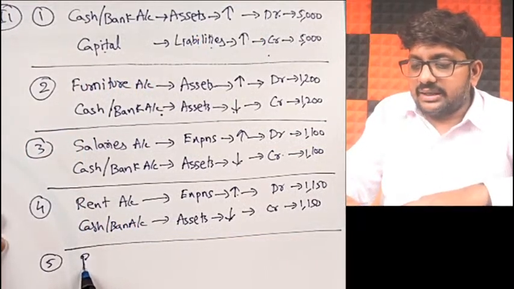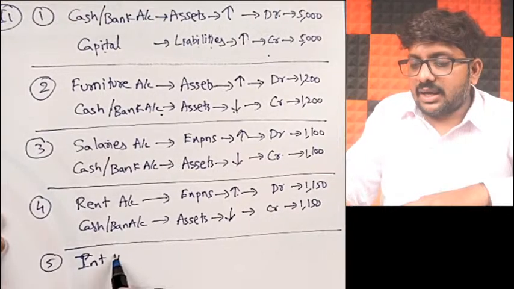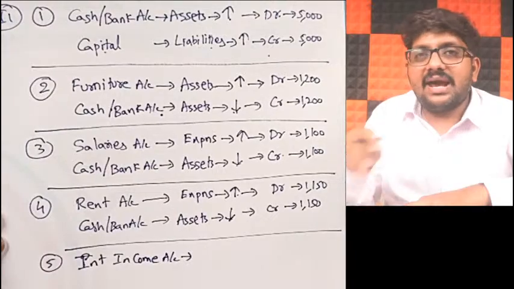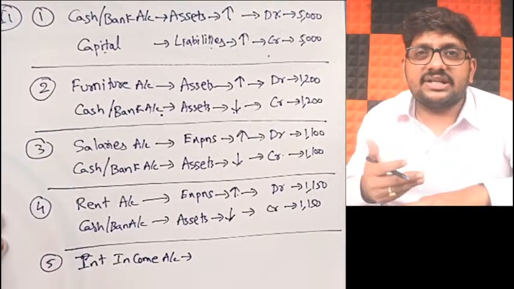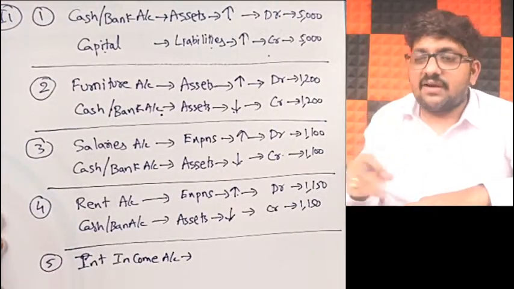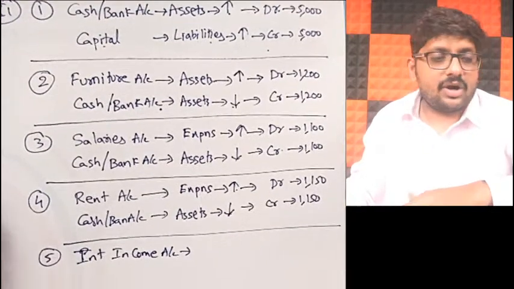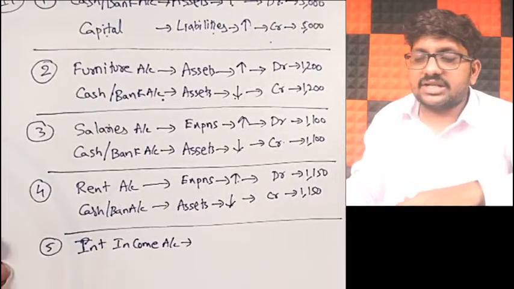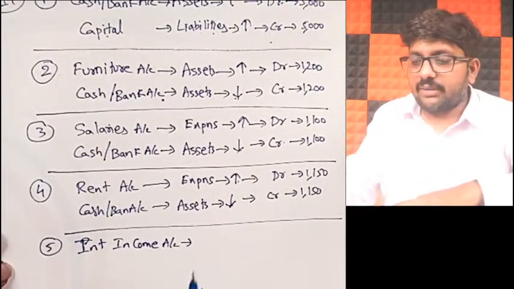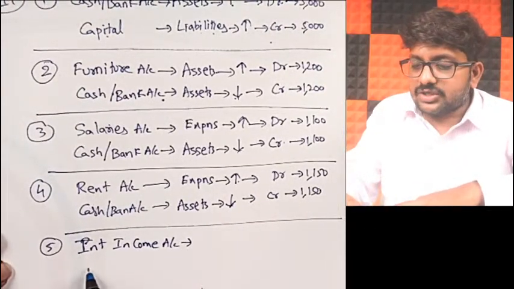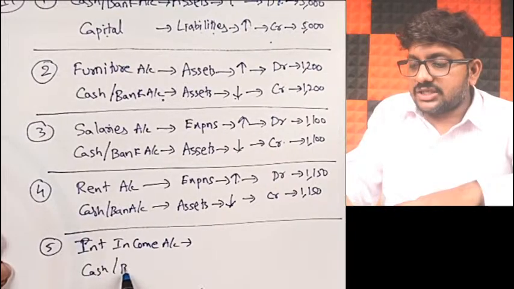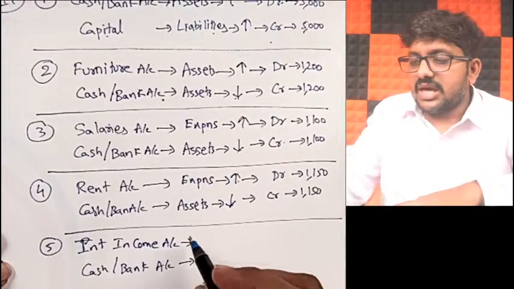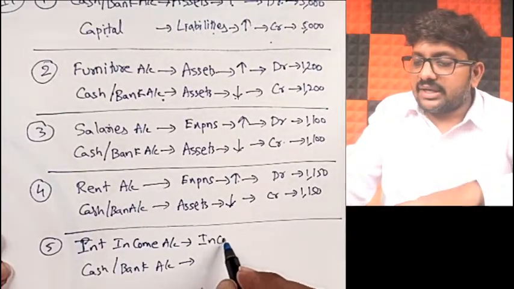Your interest income. Actually, when you say only interest, it can be understood as interest expense also, interest income also. So to be very specific, I will write it as interest income account. Got it, friends? Dividend, interest you received. Interest income, I'll write it specifically. And also because you are receiving, your cash or bank balance will also be affected. So interest income is a part of incomes.